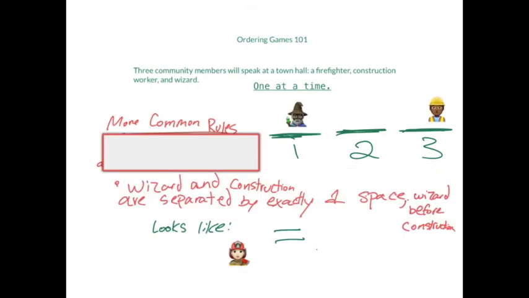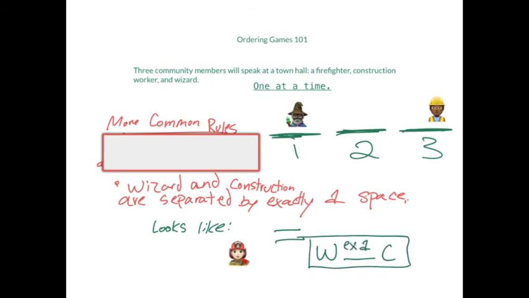Another common rule would be that the wizard and construction worker are separated by exactly 1 space. So we would put the wizard and the construction worker in a box and put a line on the bottom of that box indicating that there's a space separating them, and then we would put the EX1 to indicate that there is exactly 1 space that's going to separate the wizard from the construction worker.